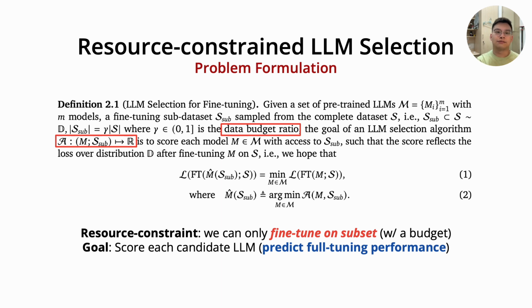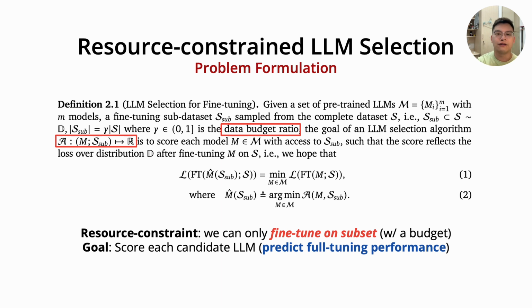Our objective is to predict the full fine-tuning performance of various LLMs given a limited resource budget, such as time, storage, and computational power. We frame this as a resource-constrained prediction problem. As an initial study of LLM selection, we define the resource constraint in terms of the data budget ratio. This ratio represents the proportion of the full dataset used for fine-tuning each model.